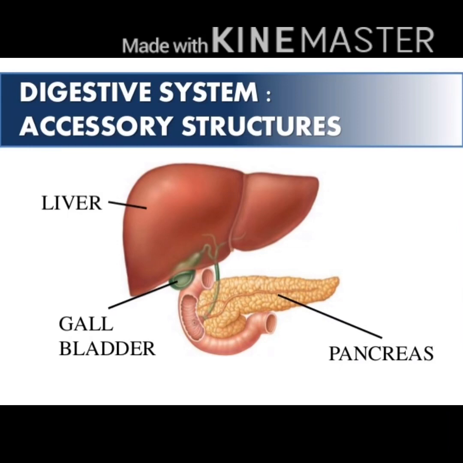The second accessory gland is the pancreas, which is a cream-colored leaf-like secretory gland which secretes pancreatic juice, which changes the acidic chyme to alkaline for further digestion of the carbohydrates, proteins, and fats.